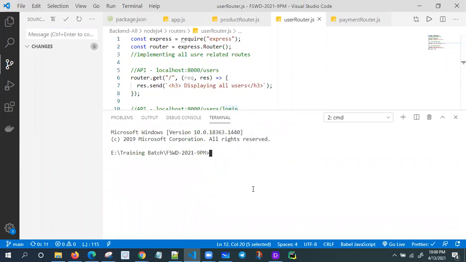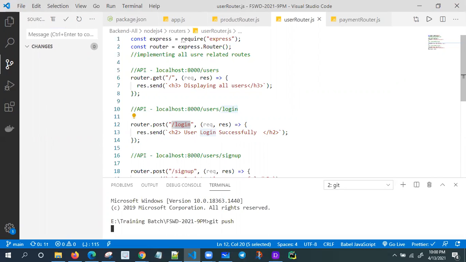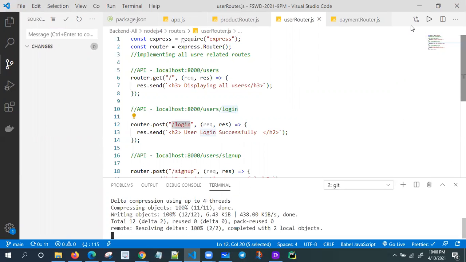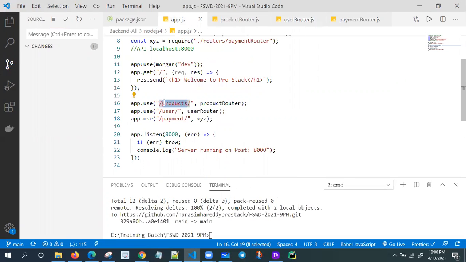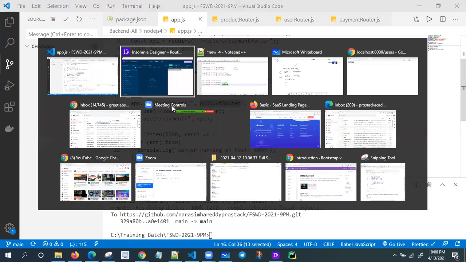Let me push. Very simple. You just need to create one app.js file and app.use, and might be the user is going to enter slash products. So we are moving all product related APIs into one file, that is the product router. That's all. So we are improving the modularity. Okay.